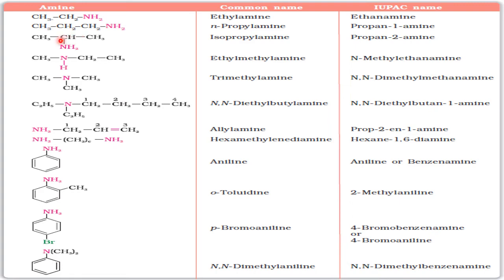This is also propanamine, but the amine group is attached to the second carbon atom. Therefore, it is called propan-2-amine. Okay, now this is CH3, CH3, CH3 and NH here.